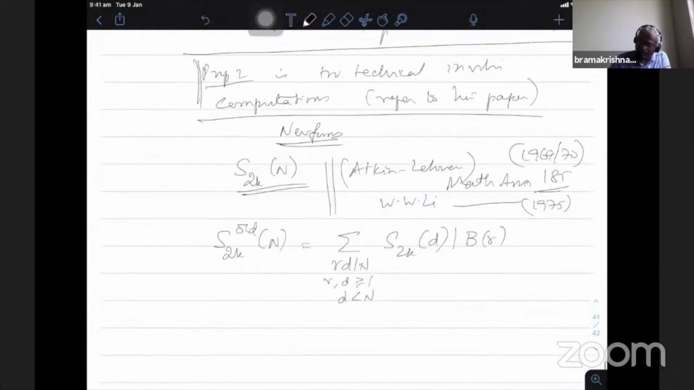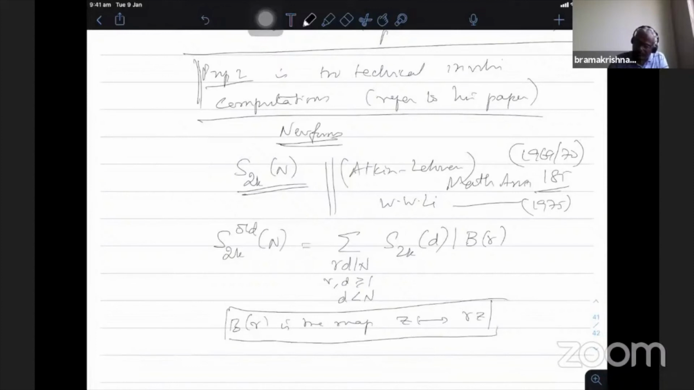Okay. What is this B_r operator? B_r is a map, z going to rz. So change of variable z to rz is the map B_r. It is also given by the matrix (r 0; 0 1).